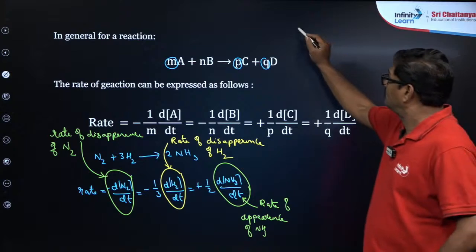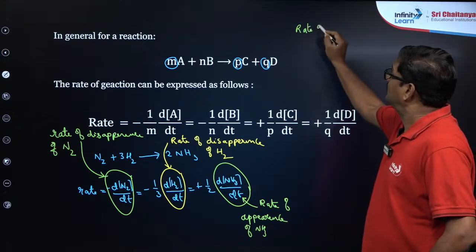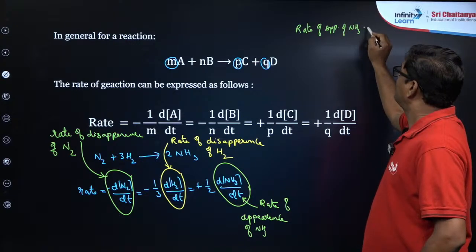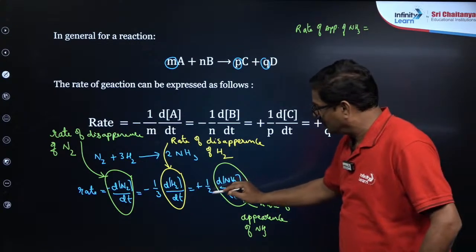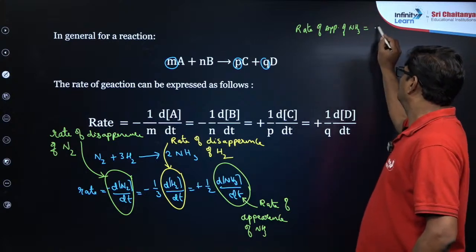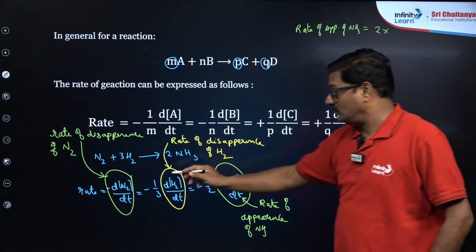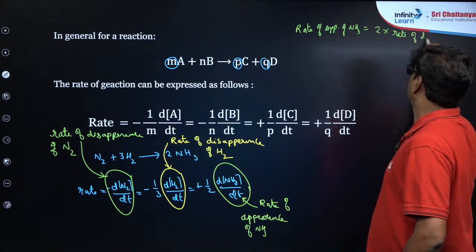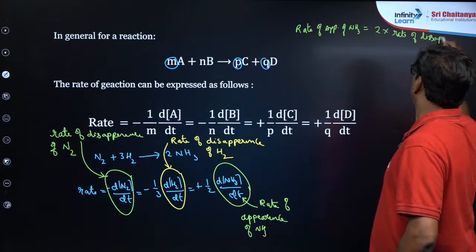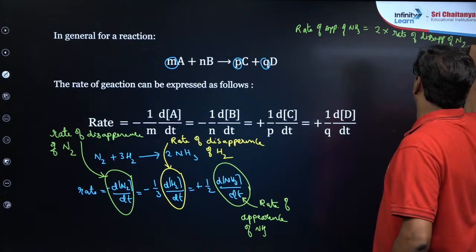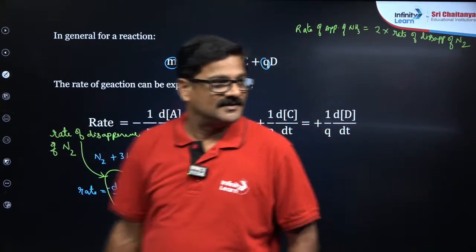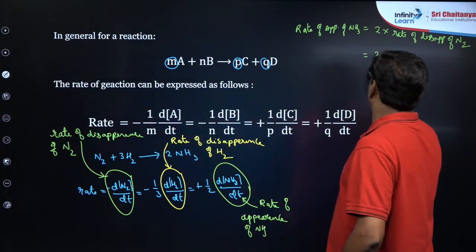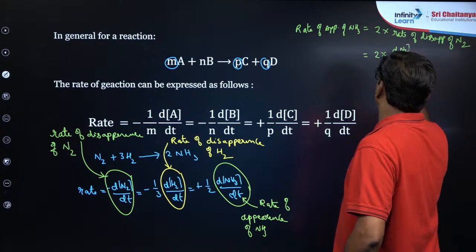The rate of appearance of ammonia should be equal to, you take these two, and you can write 2 into the rate of disappearance of nitrogen. Or you can also say 2 into dN2 upon dt.